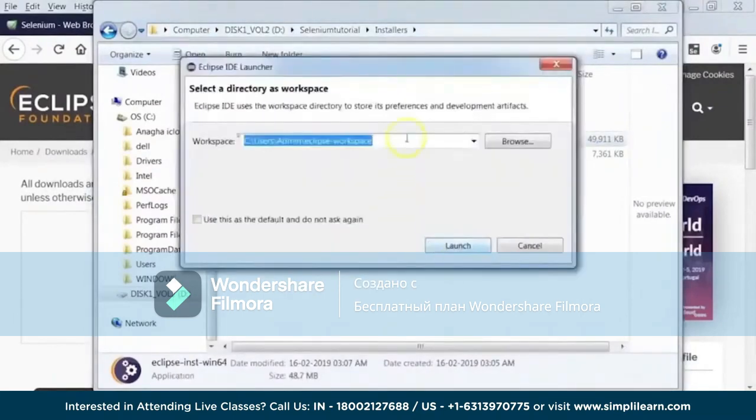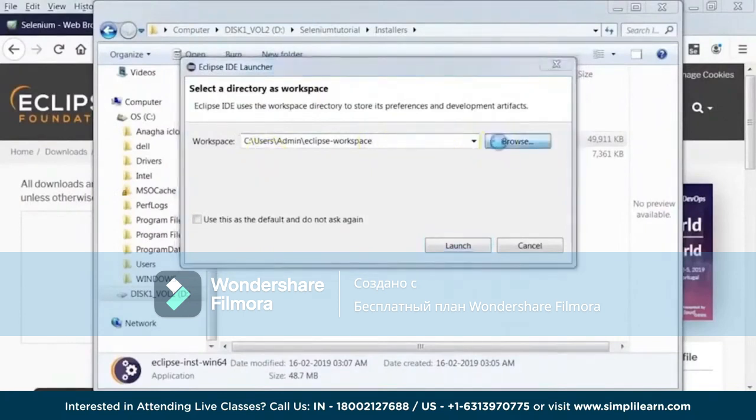When you launch the Eclipse, you need to specify a workspace directory here. Now what is this workspace directory? So this is a directory or a folder wherein all the Java files or any programs or any artifacts which you're going to create through Eclipse will be stored. So this could be any location on your system. You can go ahead, browse the location and change it.